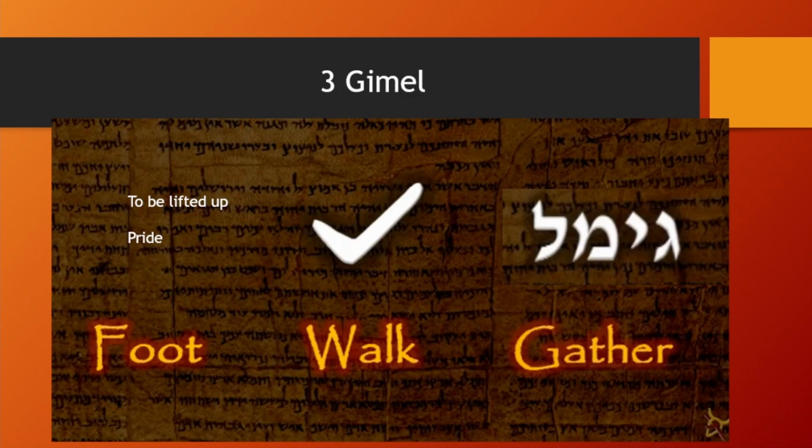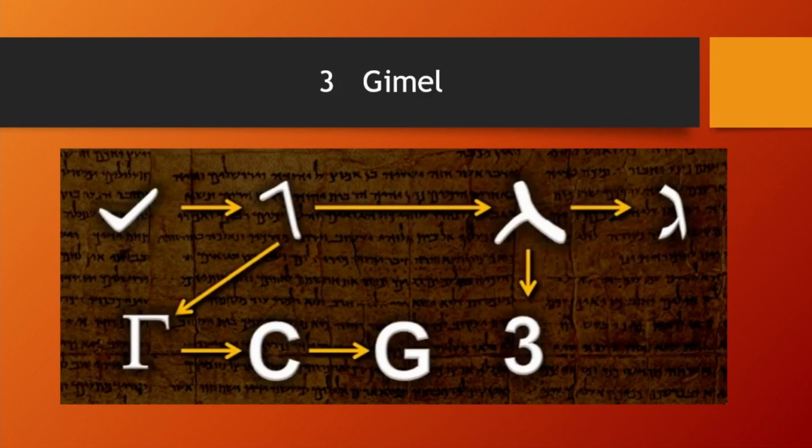Let's look at Gimel's pattern, how it developed. Its earlier version looks like a right mark, a tick. It has changed, and through time in the Greek, it has developed into what we see as a C, the third letter of the alphabet we know today. And the Romans will refer to it as a G. Oh, sorry, no, it's not that.